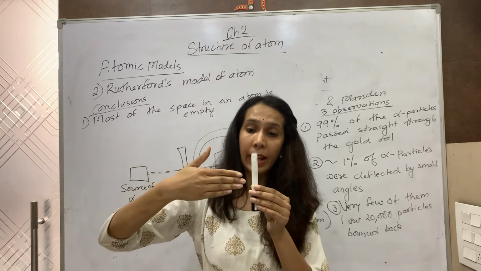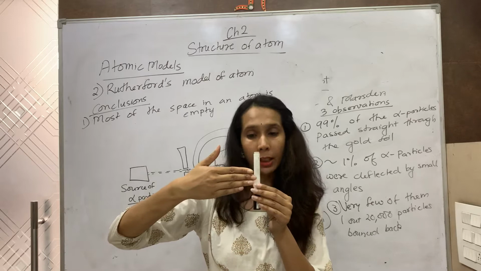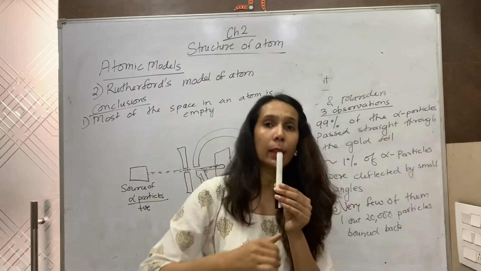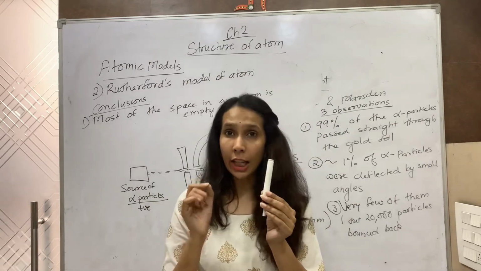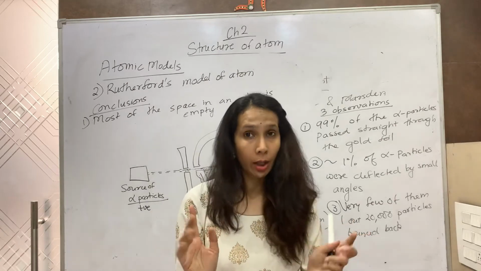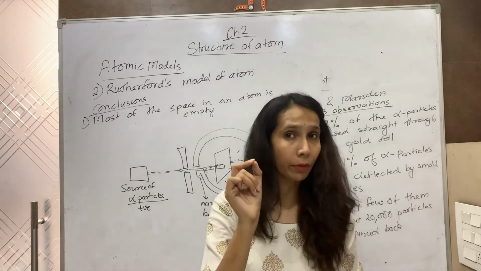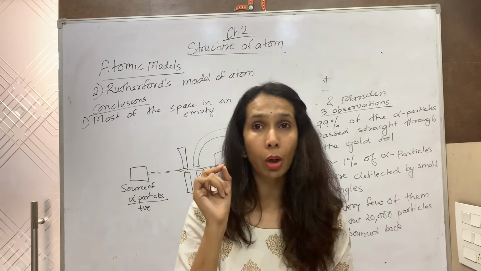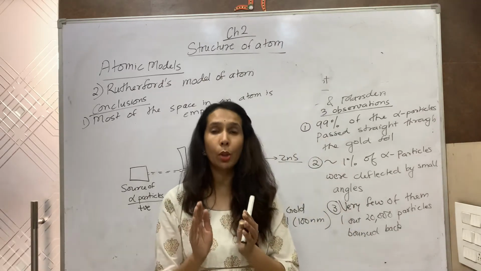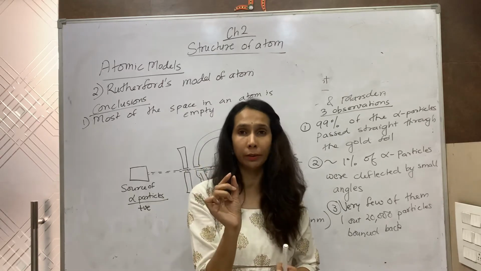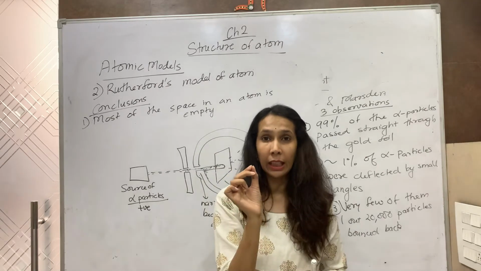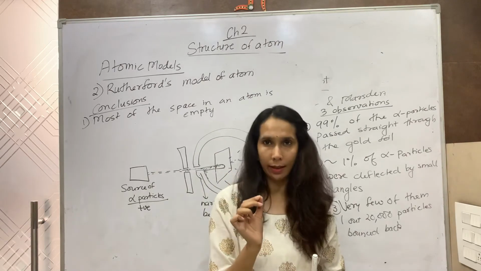When it comes very close to a positively charged particle, positive will repel positive and they will be deflected by small angles. This shows that the whole atom is not positively charged, because only 1% of the particles were deflected by small angles. This showed that positive charge is concentrated over a very small region in an atom, and that small region he named the nucleus.